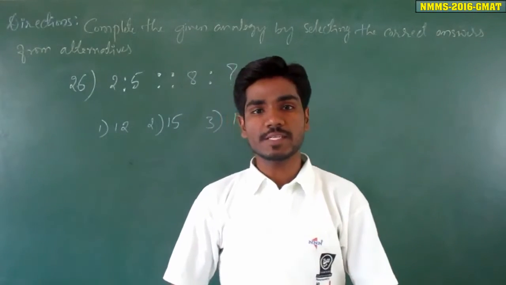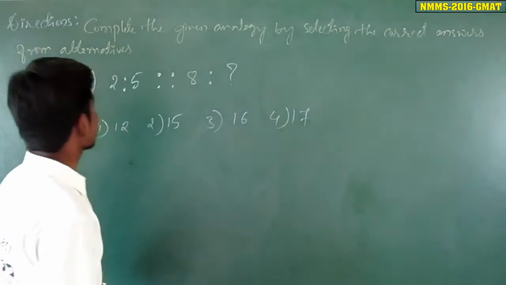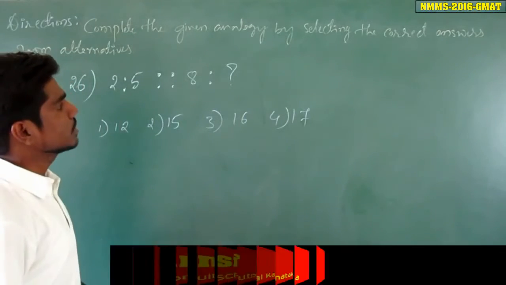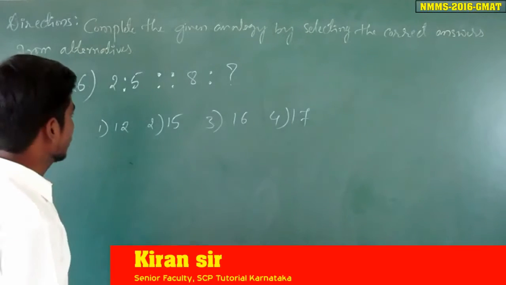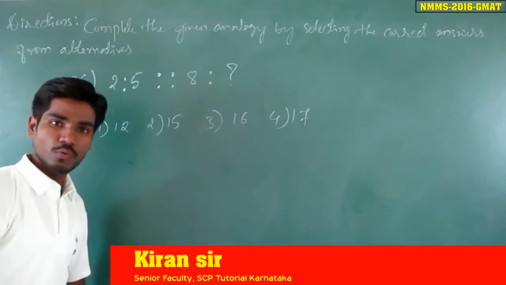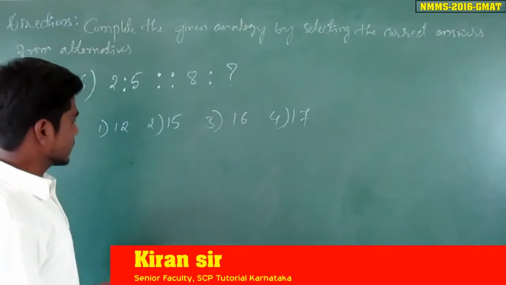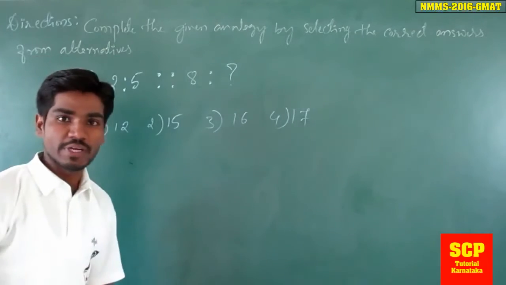Well friends, here is the next problem. And before going to the problem, let me see the given direction. The given direction is complete the given analogy by selecting the correct answers from the alternatives. The given question is 2:5 is as 8:? Given options are 12, 15, 16 and 17.